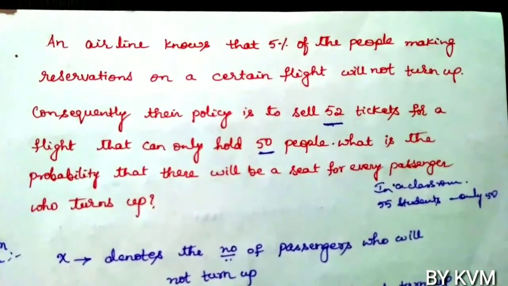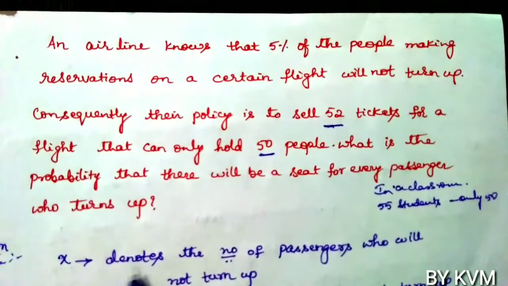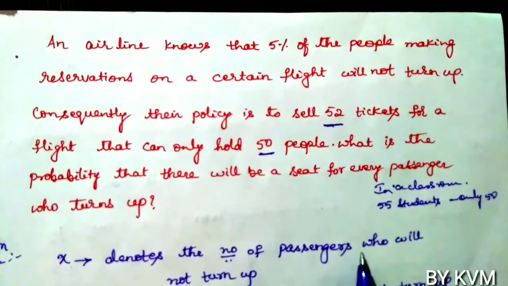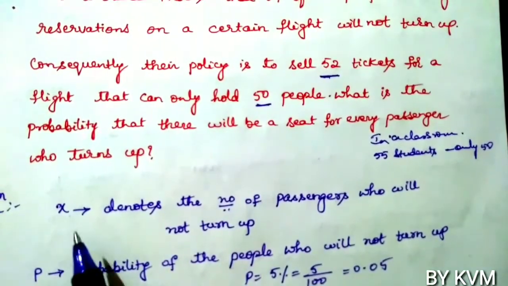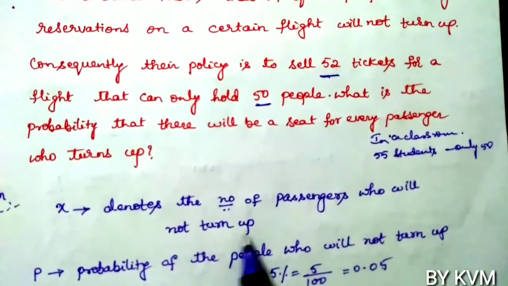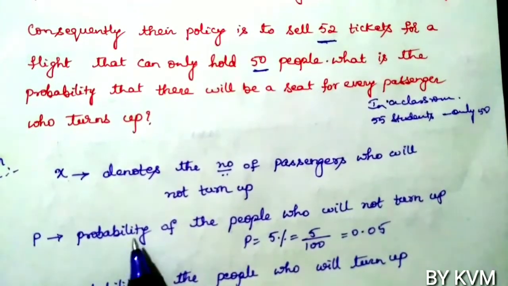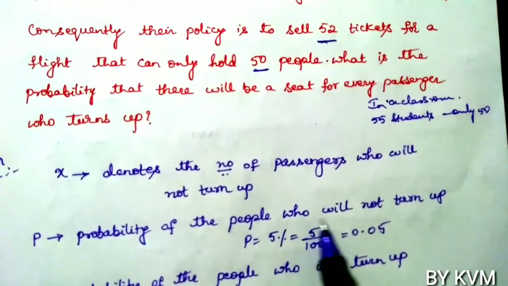So here also the same concept. X denotes the number of passengers who will not turn up. Probability of success, P, is the probability of the people who will not turn up.